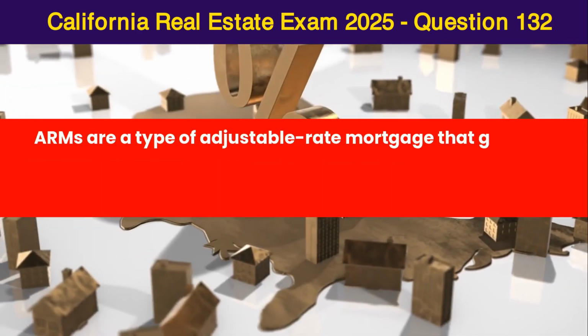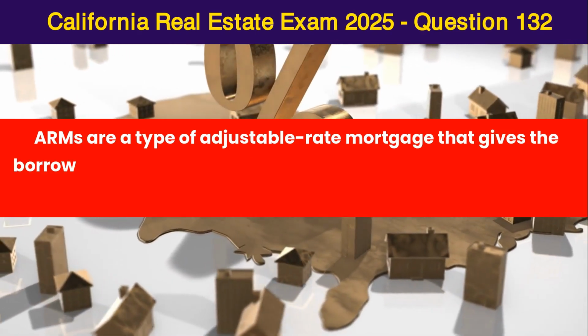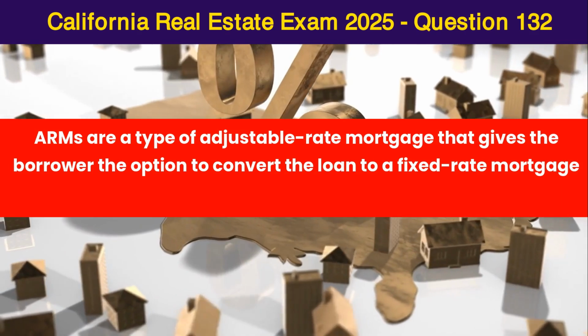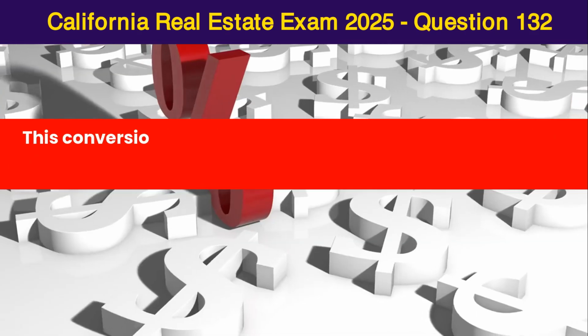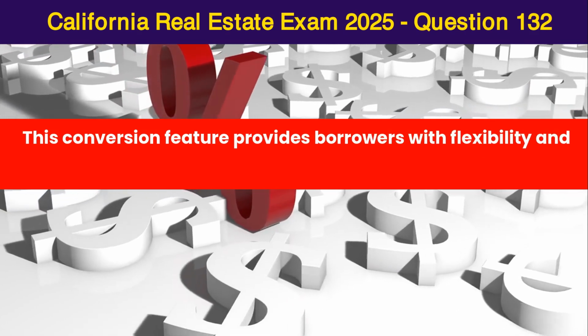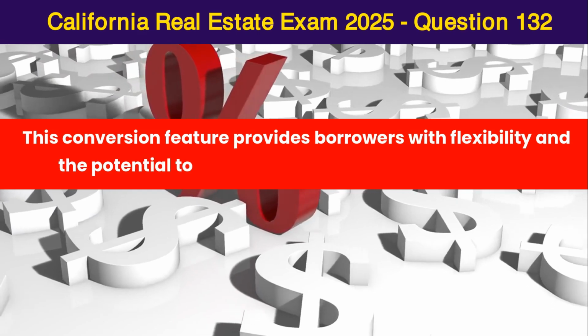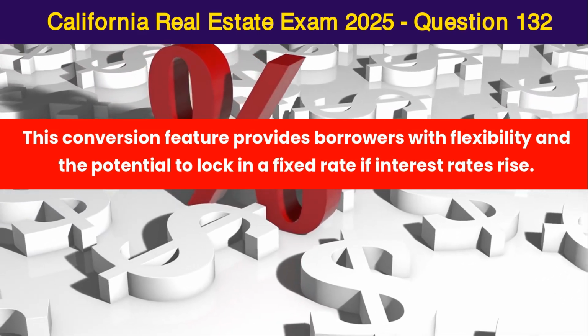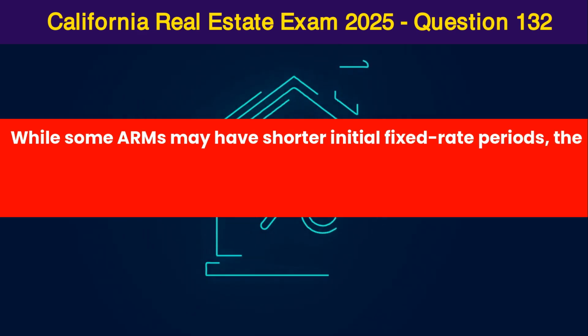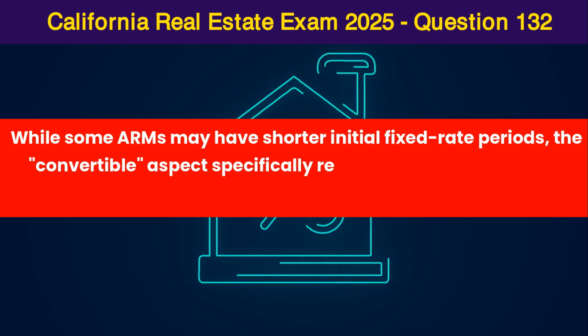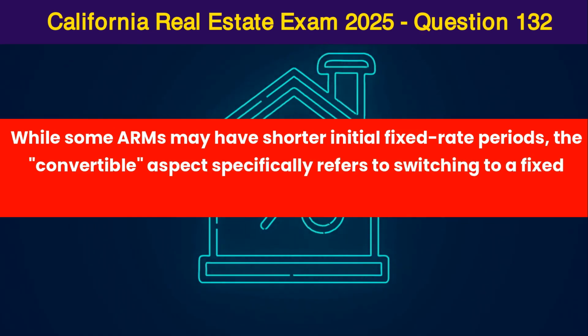Convertible ARMs are a type of adjustable rate mortgage that gives the borrower the option to convert the loan to a fixed rate mortgage at a specified time during the loan term. This conversion feature provides borrowers with flexibility and the potential to lock in a fixed rate if interest rates rise. While some ARMs may have shorter initial fixed rate periods, the convertible aspect specifically refers to switching to a fixed rate, not a shorter loan term.